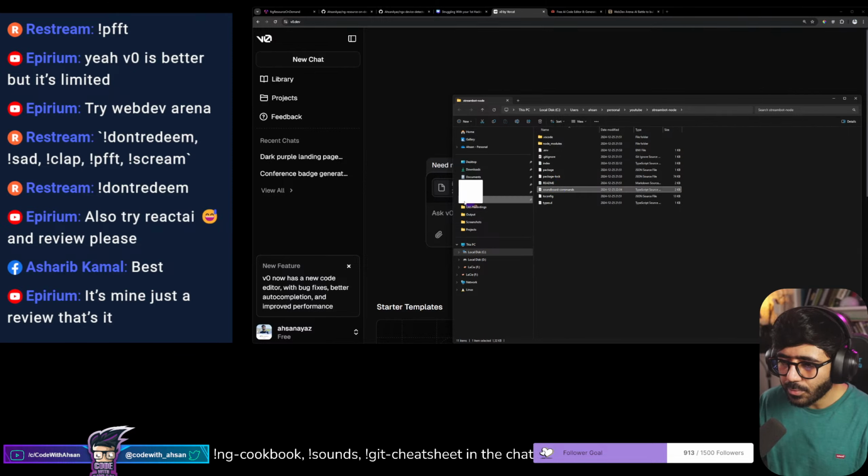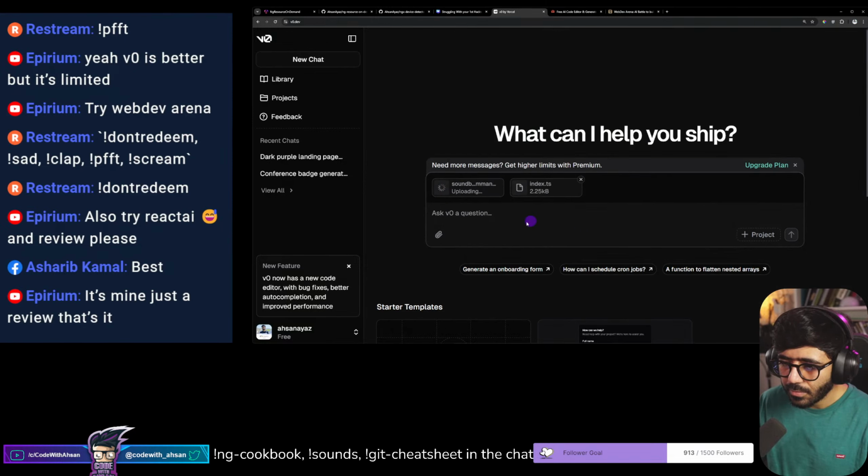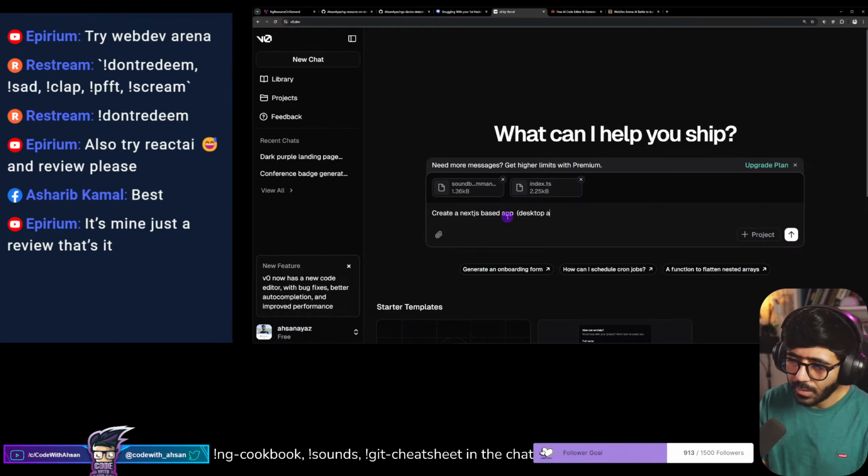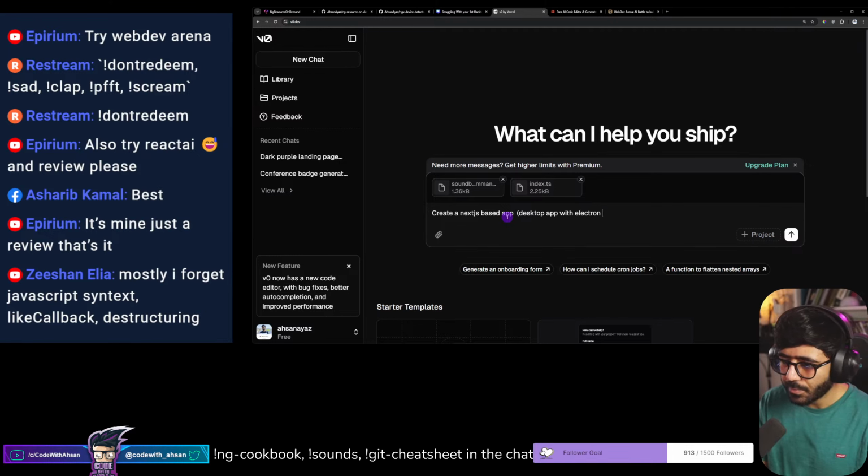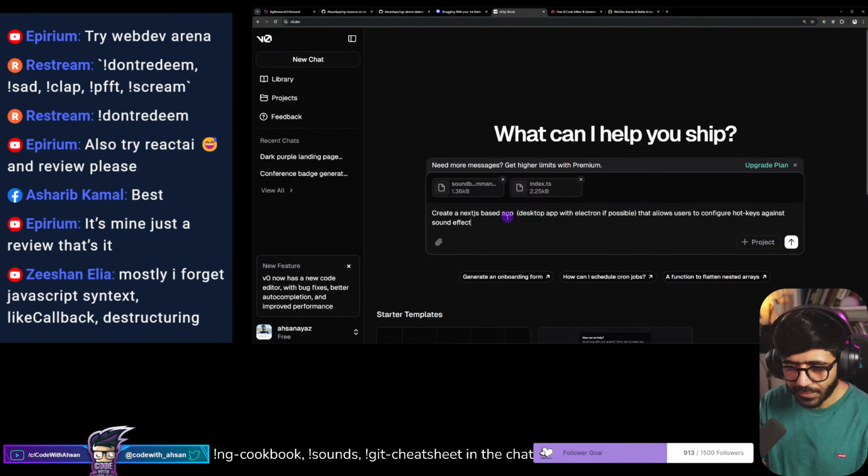Add soundboard commands, right? So create a Next.js based app. We can say either web or desktop app with Electron if possible, that allows users to configure hotkeys against sound effects.